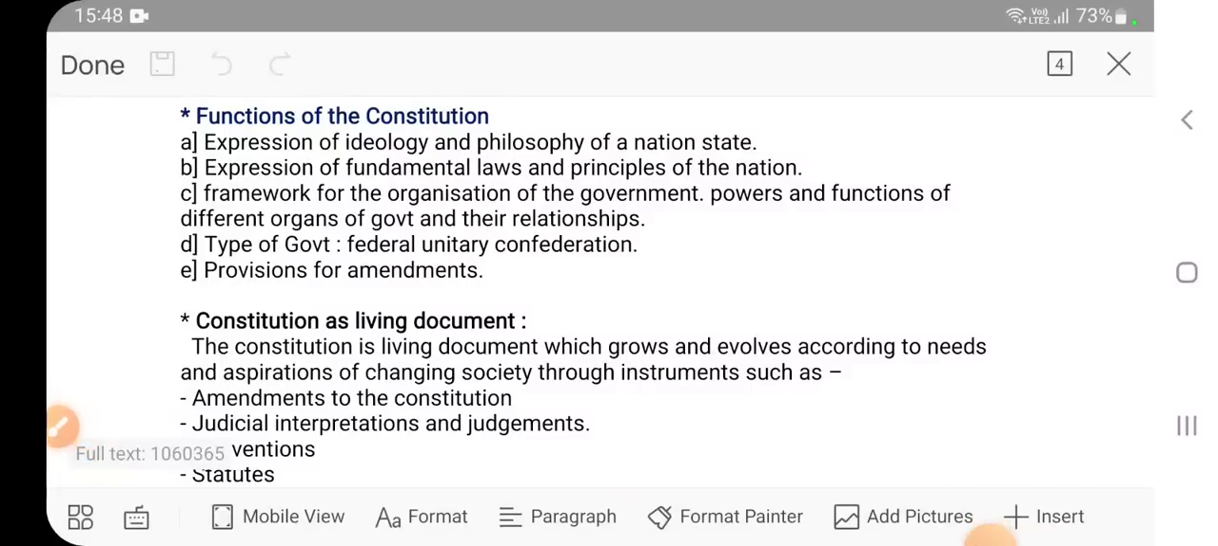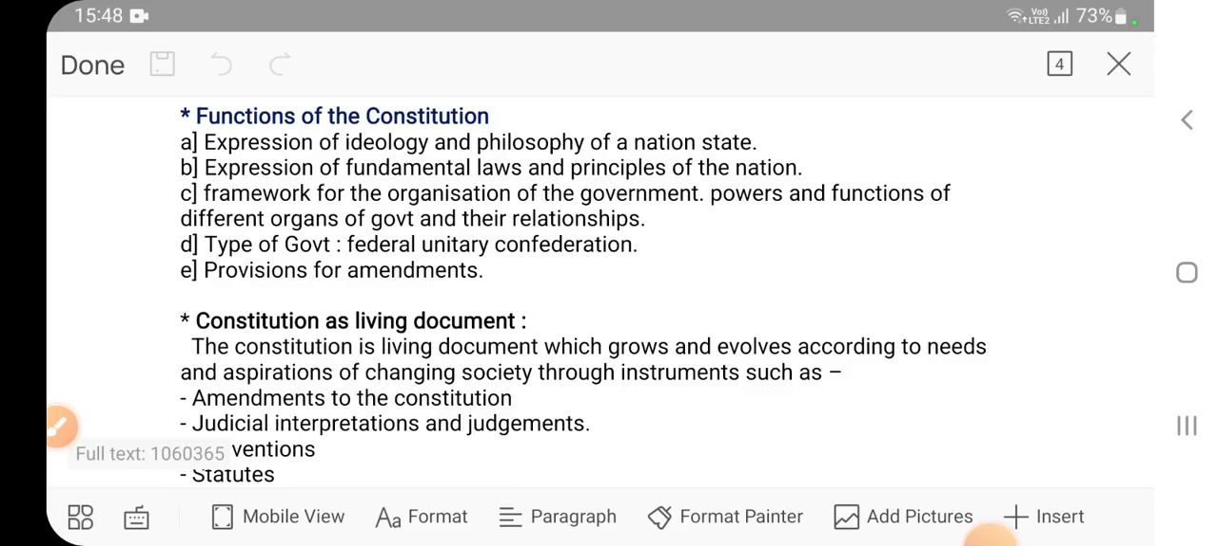The other one is the type of government: federal, unitary, confederation. We will discuss these things in federalism, which is a separate topic where we will discuss all of them in detail. What do you mean by federal, unitary, confederation? Right now the basic thing is that in a federal system there are at least two levels of government. One is central, another one is provincial or state level. That is the federal form of government.